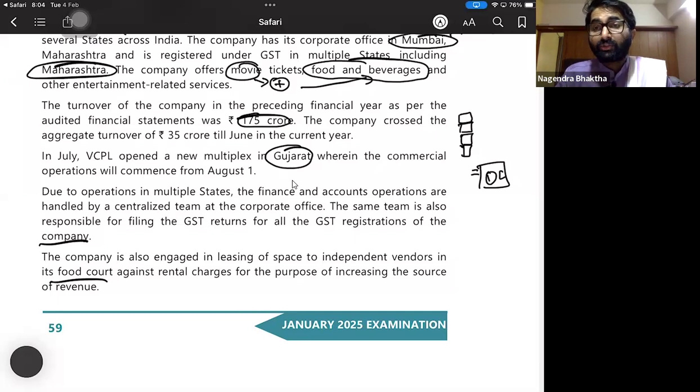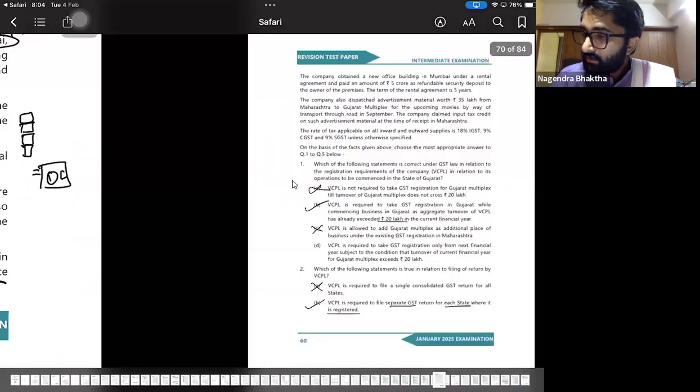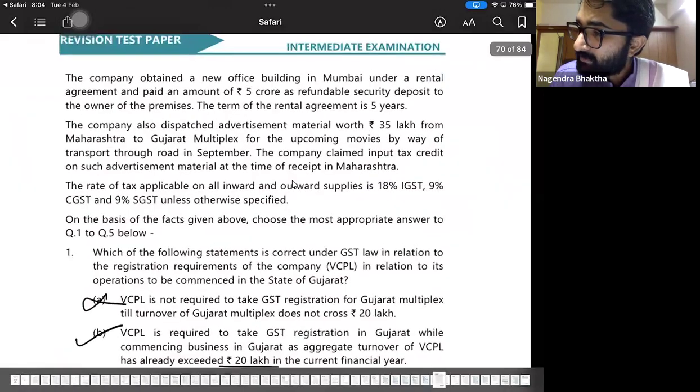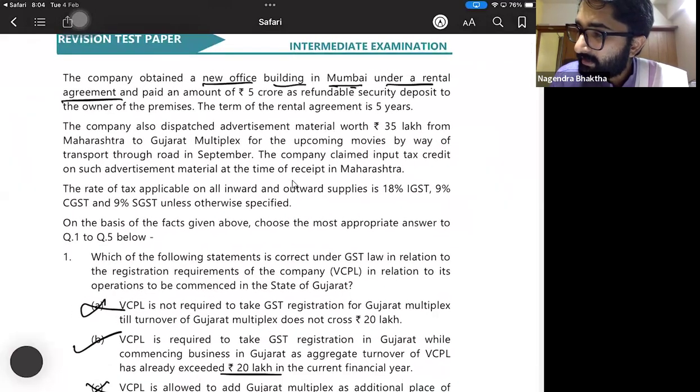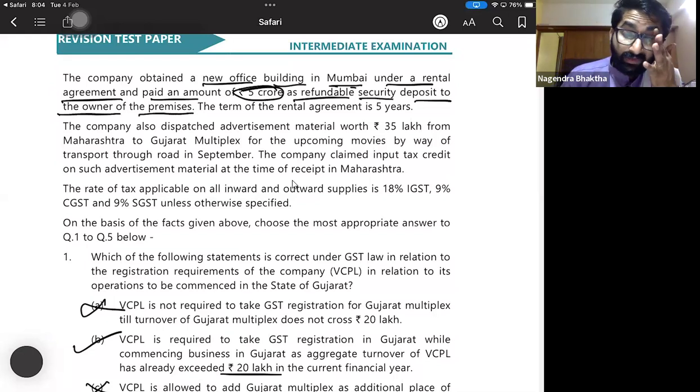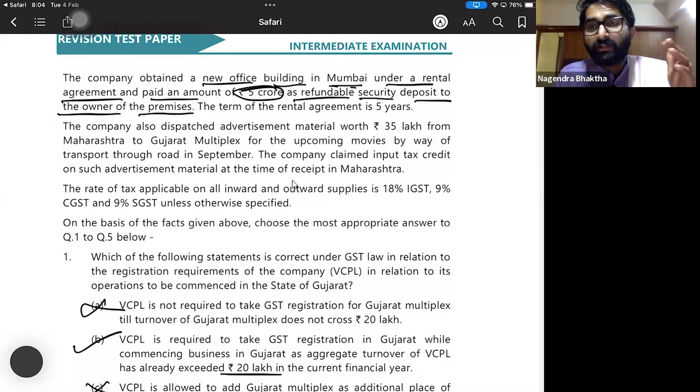So they also give these stalls on rent. They are giving this to the independent vendors in the food court against the rental charges for the purpose of increasing the sources of revenue. The company obtained a new office building in Mumbai under a rental agreement and paid an amount of 5 crore as refundable security deposit to the owner of the premises. The term of the rental agreement is 5 years.